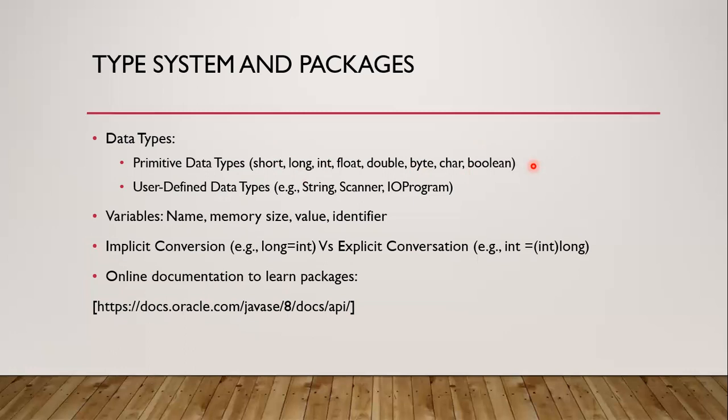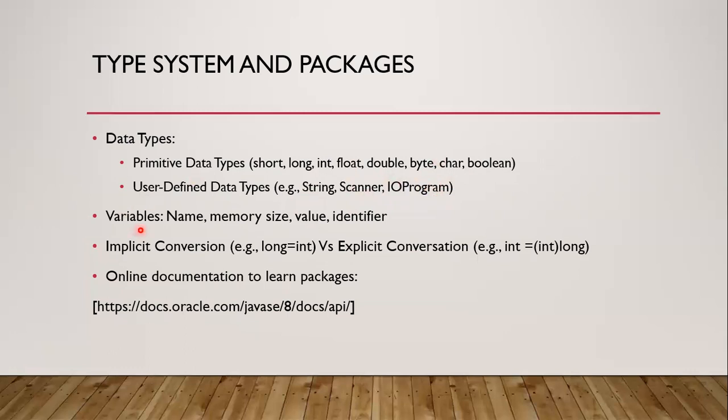This is also referred to as a data structure. Every language provides a mechanism to create user-defined data types. In Java, we create user-defined data types by creating classes. We have used String and Scanner previously, and we created the IO program class in the previous program. So these are three examples of user-defined data types.